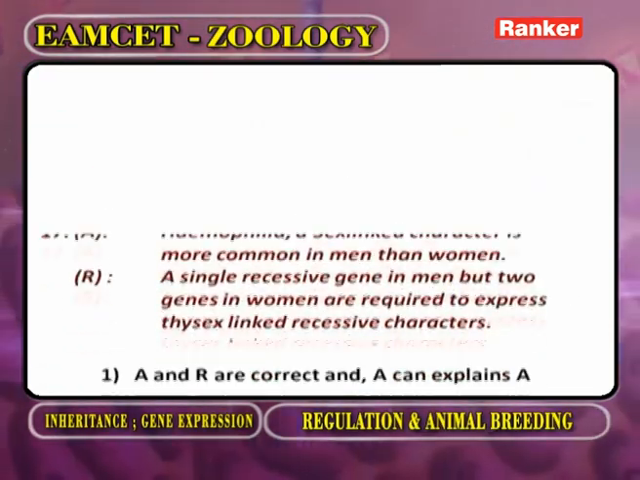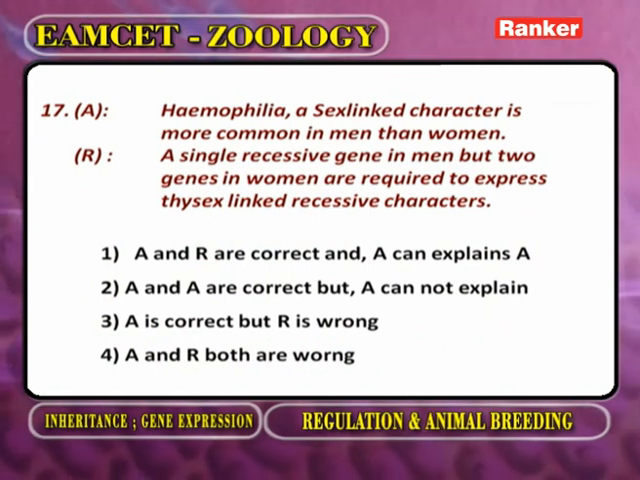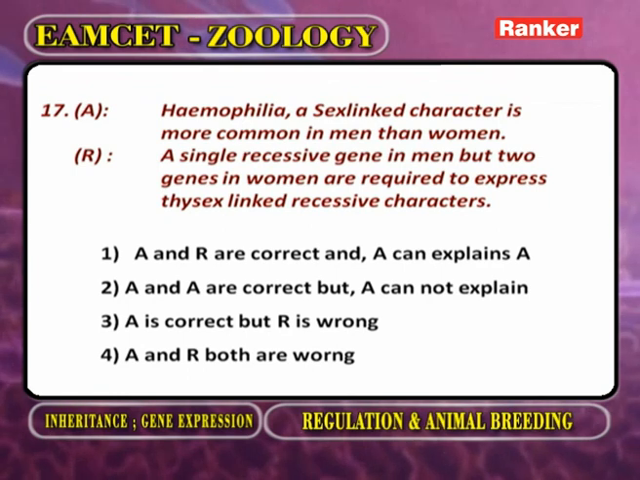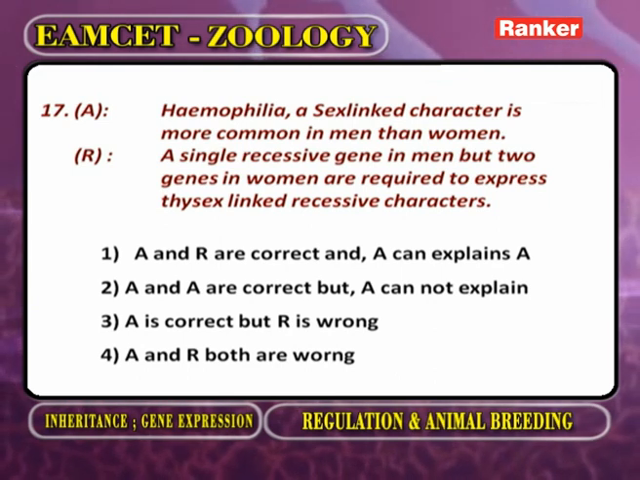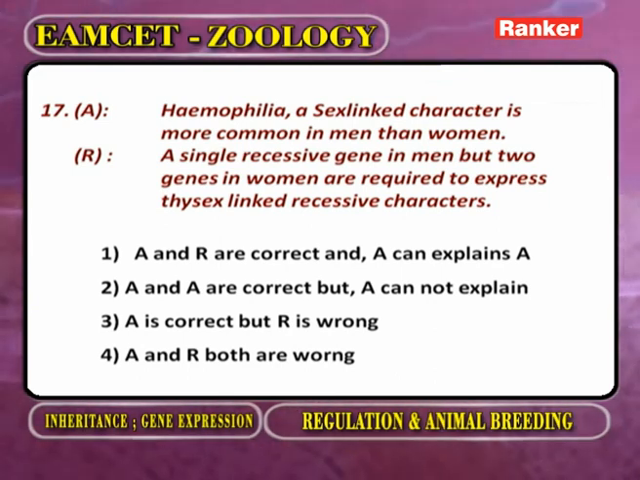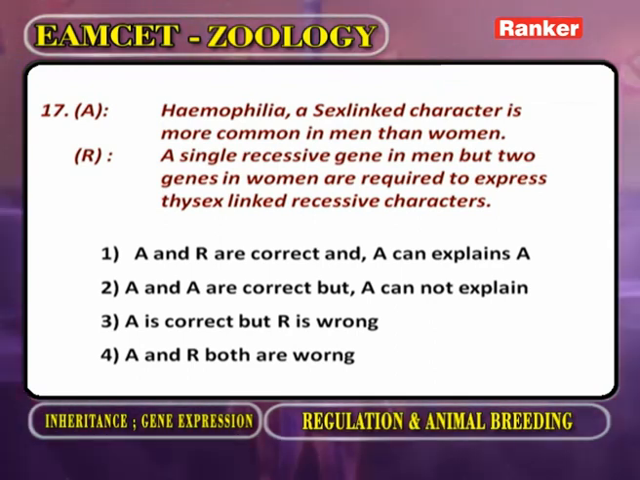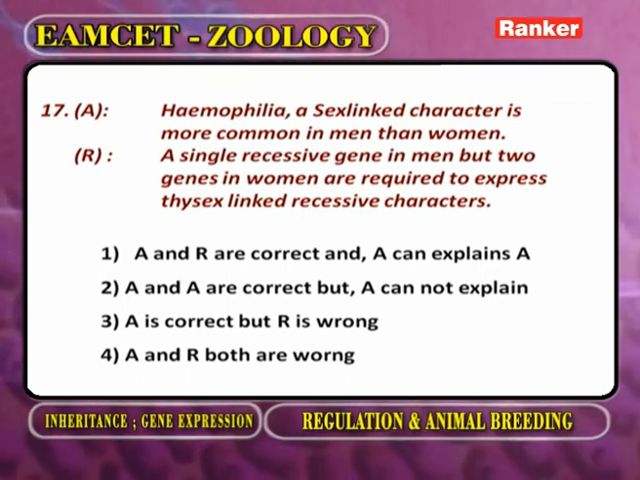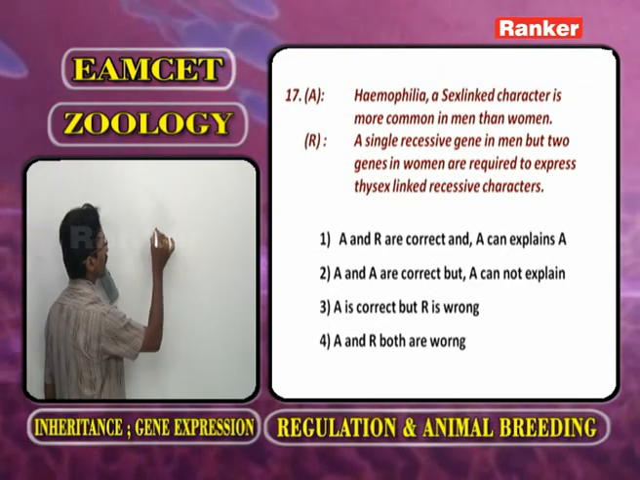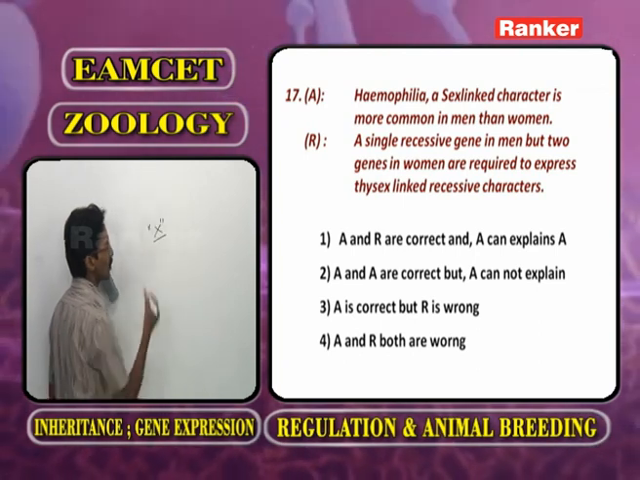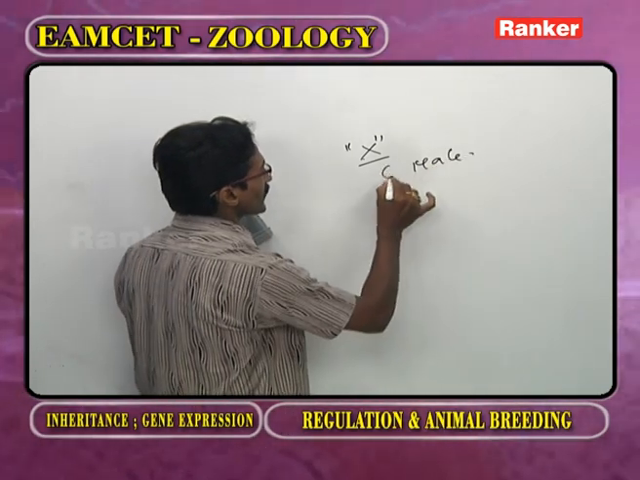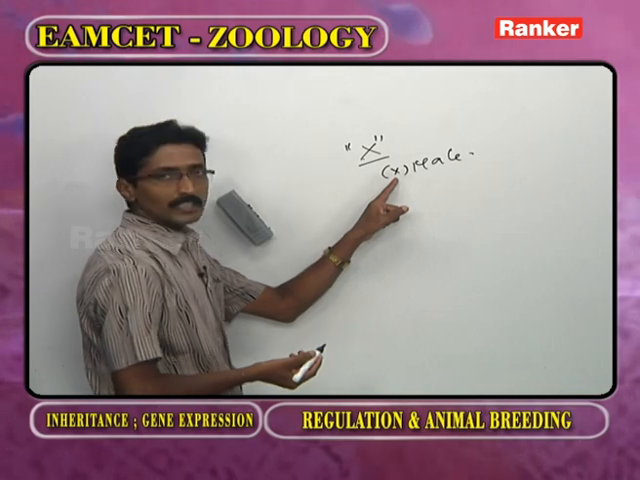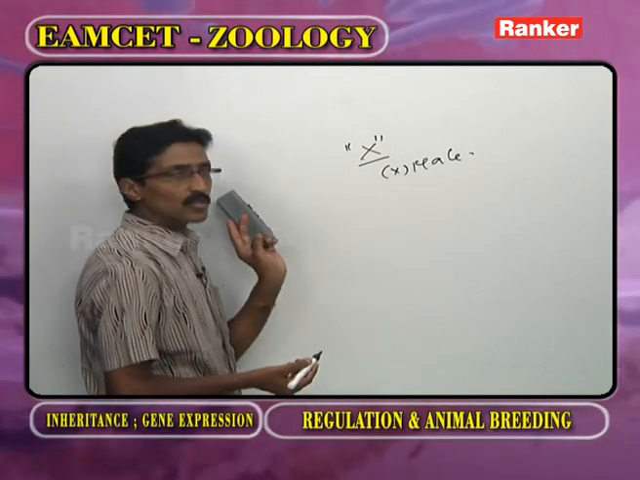The next one is an assertion. Hemophilia, a sex linked character, is more common in men than women. Now, as we observe, hemophilia is a genetic disorder. The gene responsible for hemophilia is recessive. It is present on which chromosome? X chromosome. Now, as we observe, this male person has no hemophilia. In the brackets, the unshaded mark indicates he has no hemophilia.